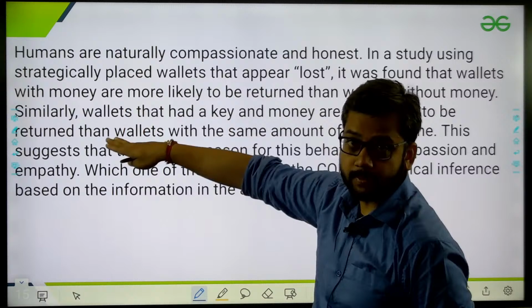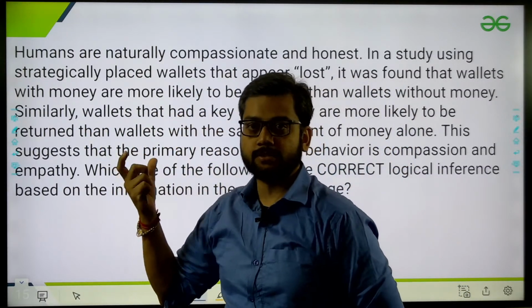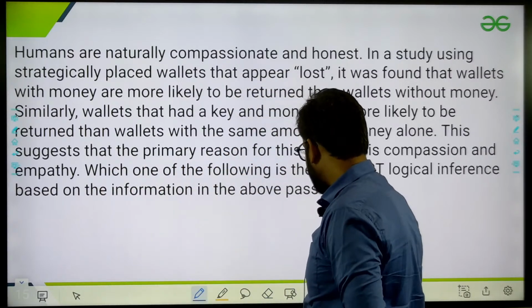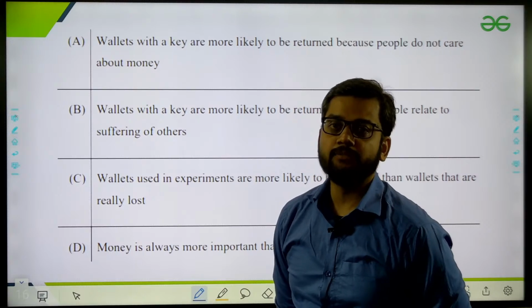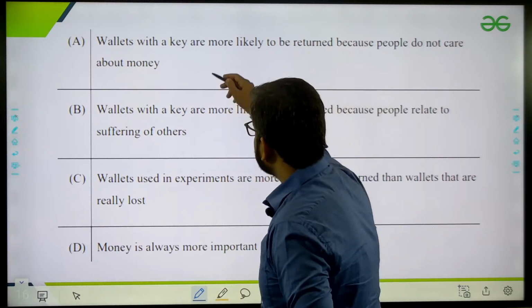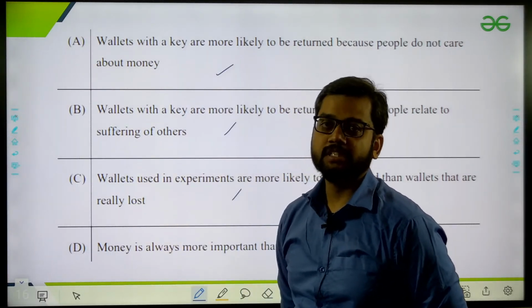You have read this paragraph, and understand it like a story, and on the basis of this story they ask four questions, A, B, C, D. Now you have to find the conclusion, which conclusion is correct with regard to the previous statement. So this is a passage.